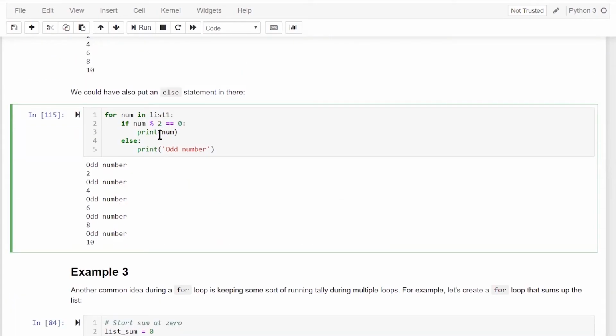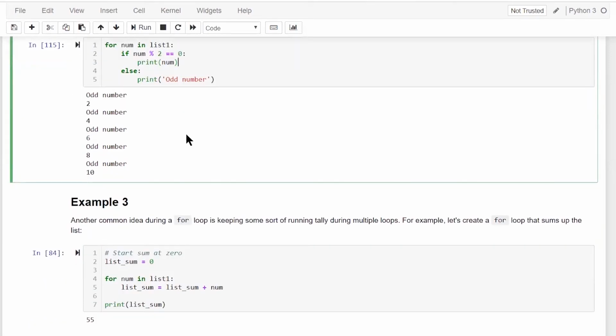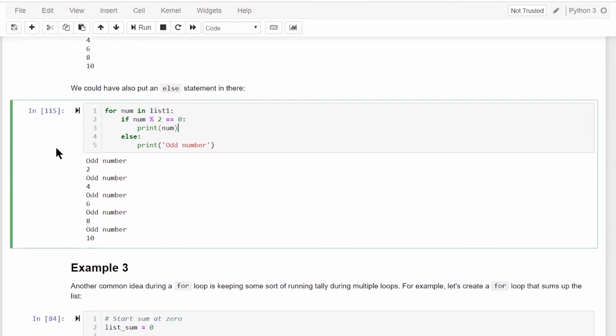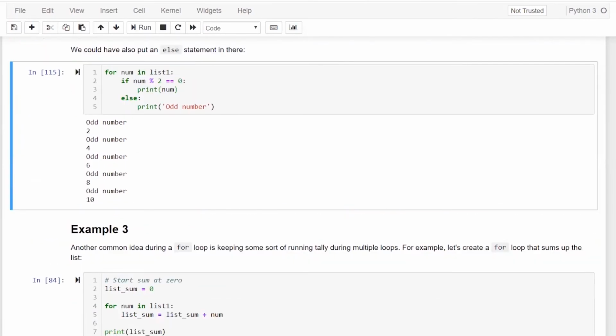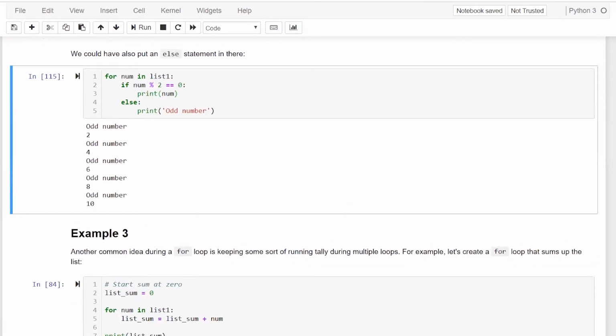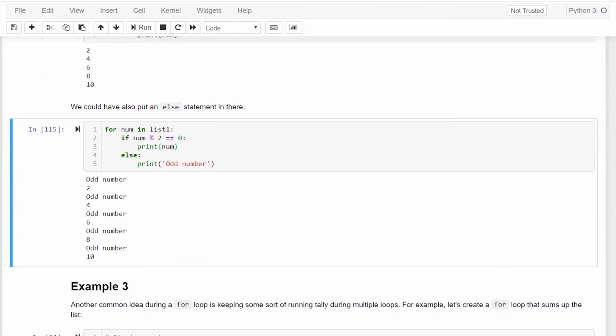The first element is not an even number, so it prints odd number. Then 2. Then the third element, which was 3, is not an even number, so this if will not be executed, else will be executed. It will just print odd number. In this way, we can write a simple for statement using if and else statements as well. We'll be sharing the notebooks. You don't have to worry if this seems a little complex to you. It's very easy to follow.